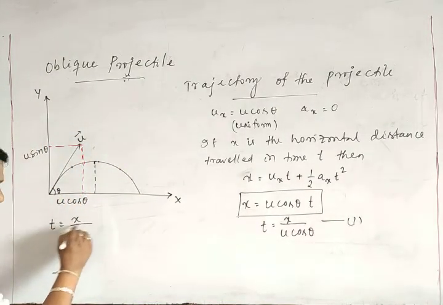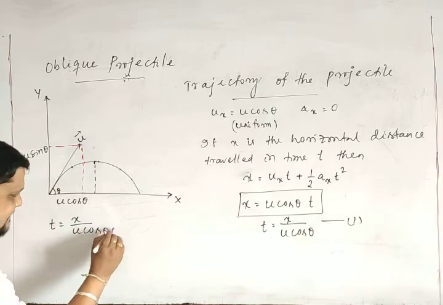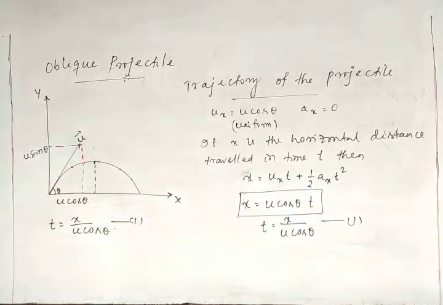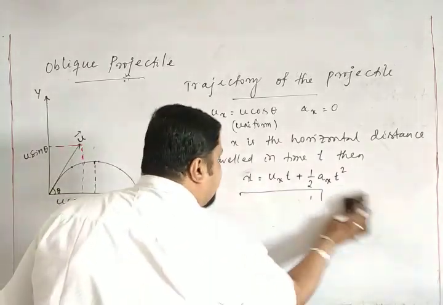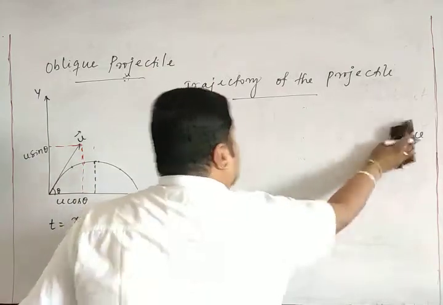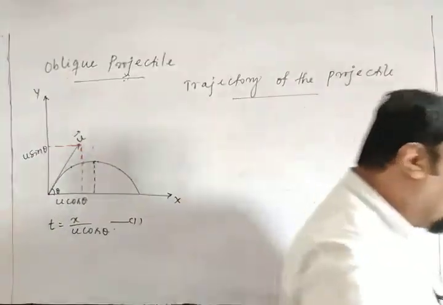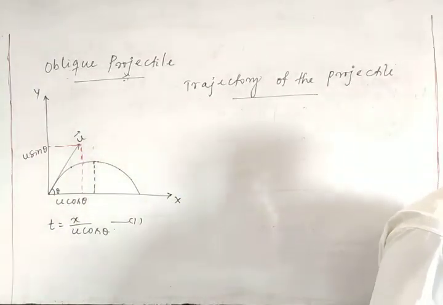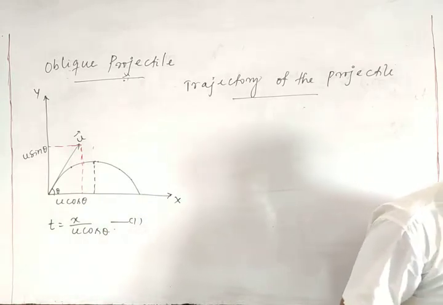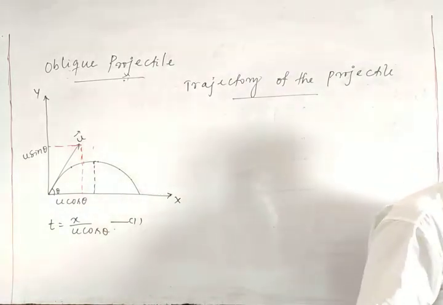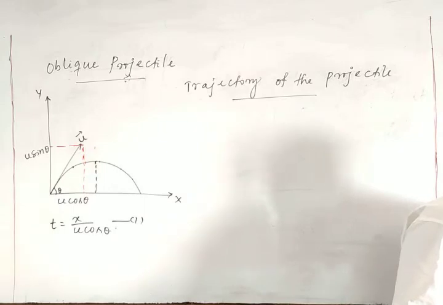Now, from here, the equation 1 I got: t is equal to x by u cos theta. That is my equation number 1. Now we go for the vertical motion. In this vertical motion, as I have already told, the projectile increases its height up to a maximum height where its vertical velocity becomes 0.